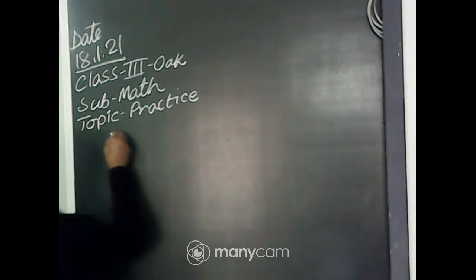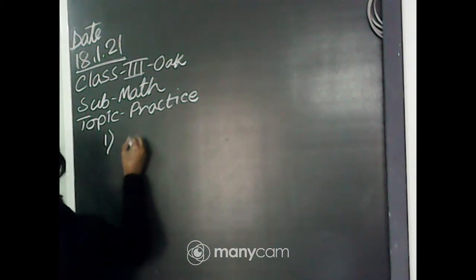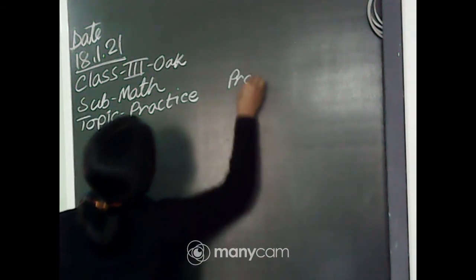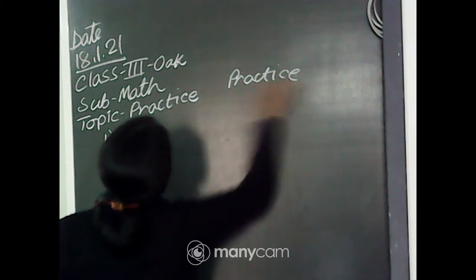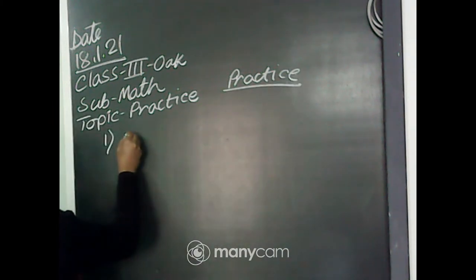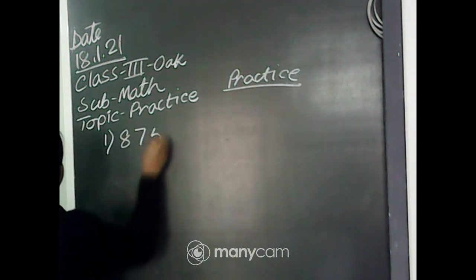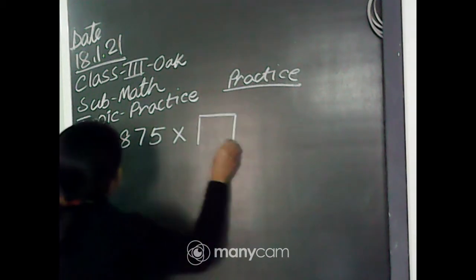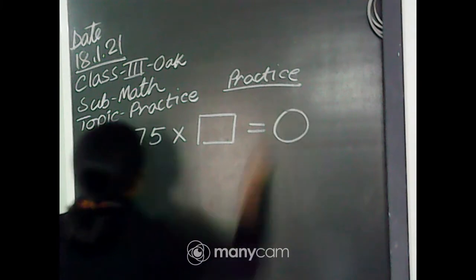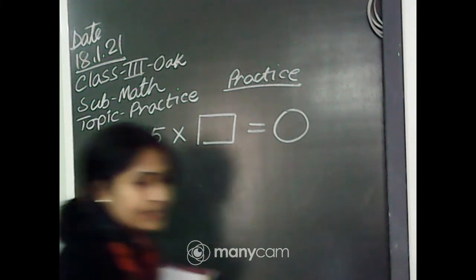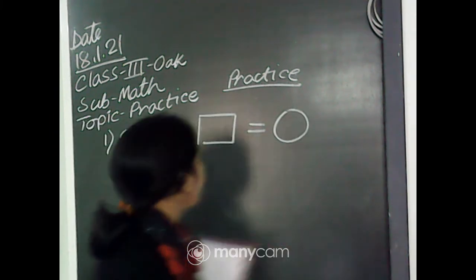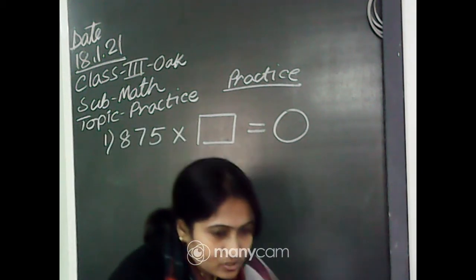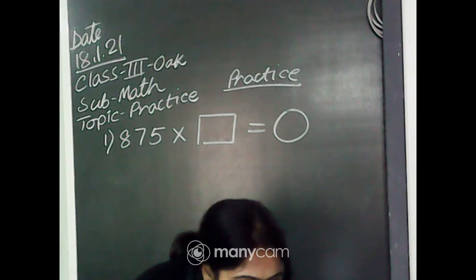First, number 1. 875 into what equals 0? Which number do you have to multiply with 875 to make it 0?